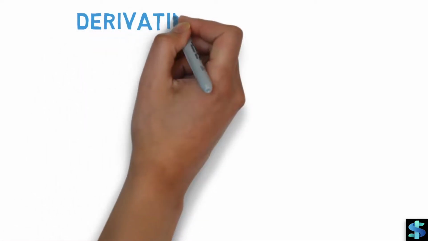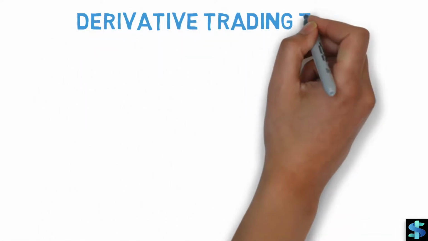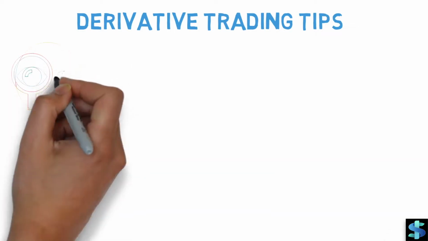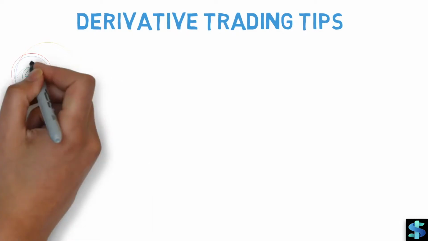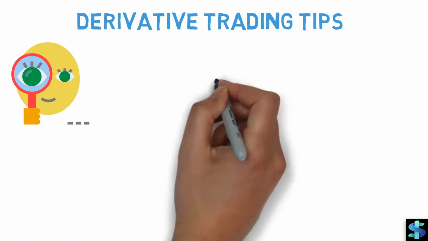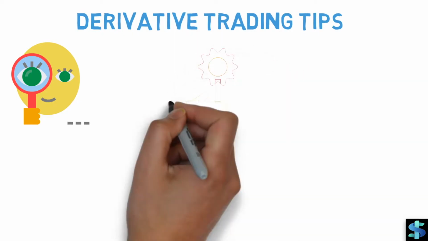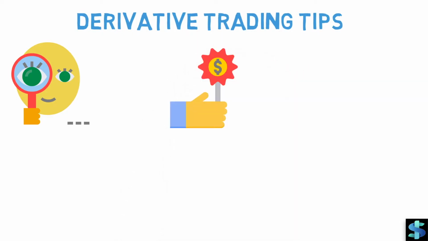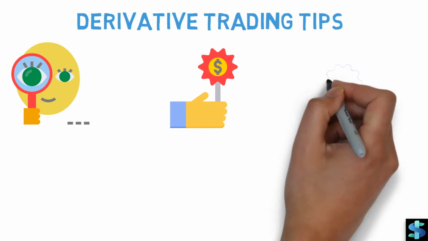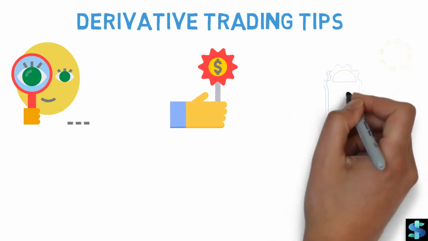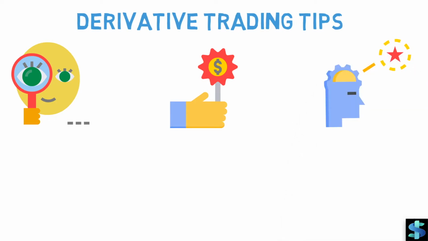Now in the end, I'd like to give you some derivative trading tips. If you are relatively new or even an old timer in derivative trading, here are a few tips that must always be considered while performing this form of trades. Keep your eyes wide open while looking at parameters such as strike price, premium, expiry date, current market price, etc. Use margins as per your risk appetite only. You might be looking to jump your profits, but it can hurt your trading capital as well in case the market goes south. Do not trade a contract that you do not understand.